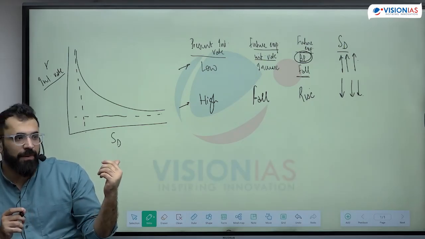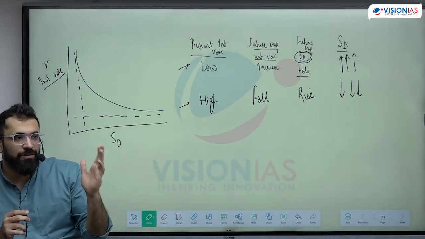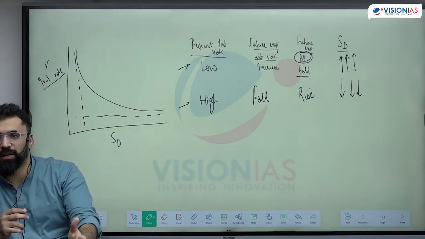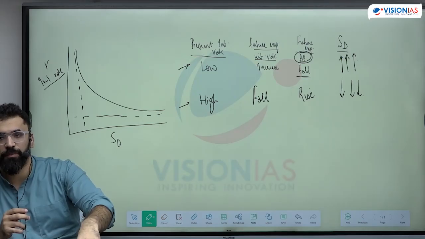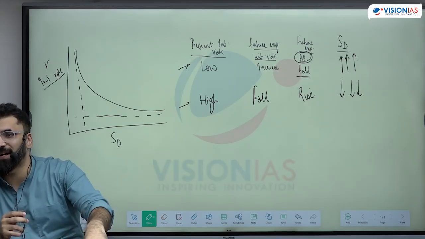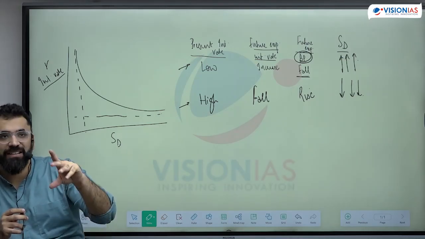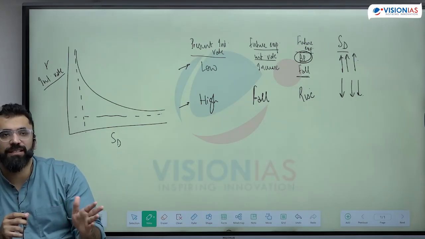If people are not spending, there's no demand. Then there's no demand for anything. What will they create the supply for? This is why it's a trap situation where all of the money is kept in the form of cash. Nobody is spending money, so the private sector will also not invest. This is why it's a liquidity trap.